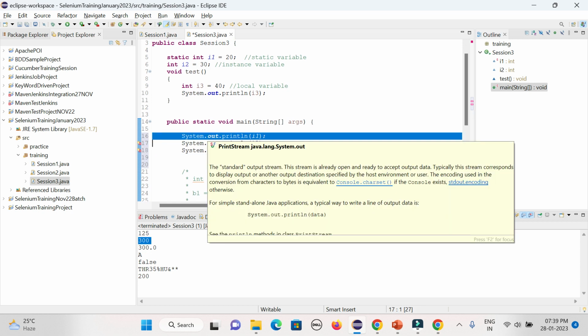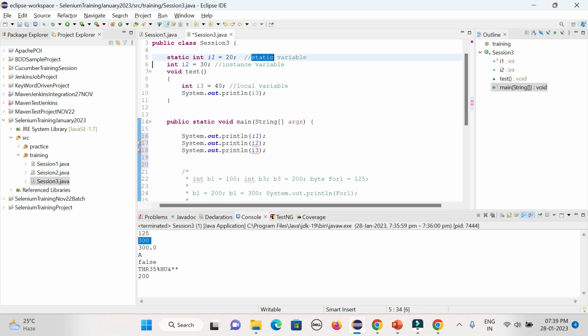Because in case you are defining something as static with the help of the static keyword, automatic memory allocation will be done for that variable. That is the reason in the main method we can directly access those variables and use them as and when required. That is for the static variable.